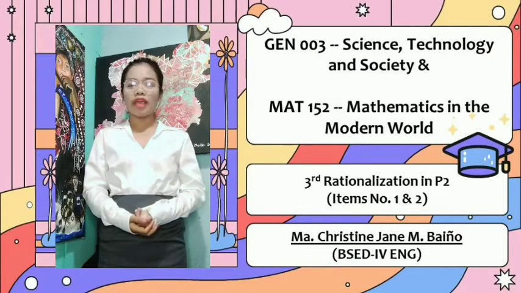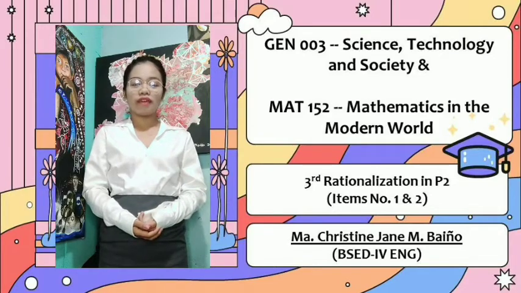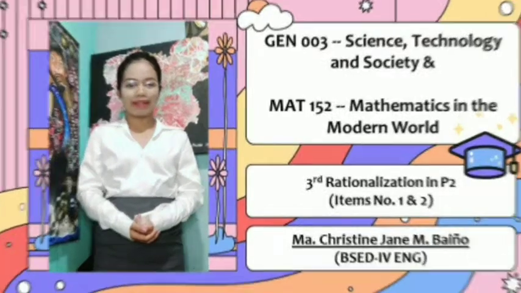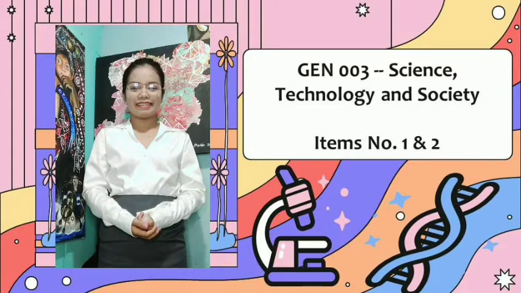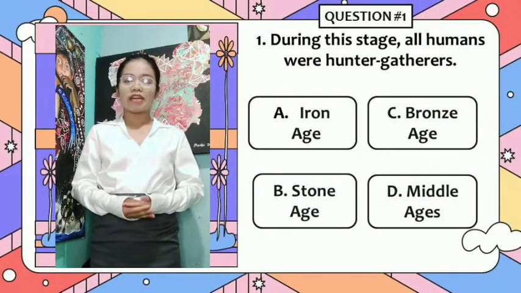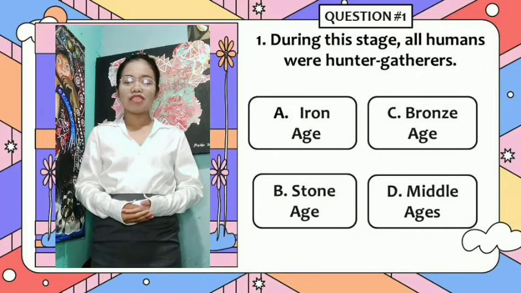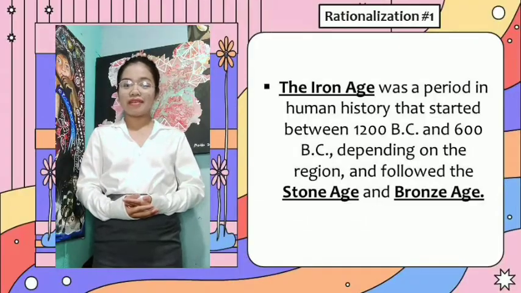Now we are going to tackle and analyze two subjects which are Gen 003, Science, Technology, and Society, and Math 152, Mathematics in the Modern World. So let's begin our question number 1 in Gen 003, Science, Technology, and Society. During this stage, all humans were hunter-gatherers. Letter A, Iron Age. Letter B, Stone Age. Letter C, Bronze Age. Or letter D, Middle Ages. So let's have our rationalization for this item.